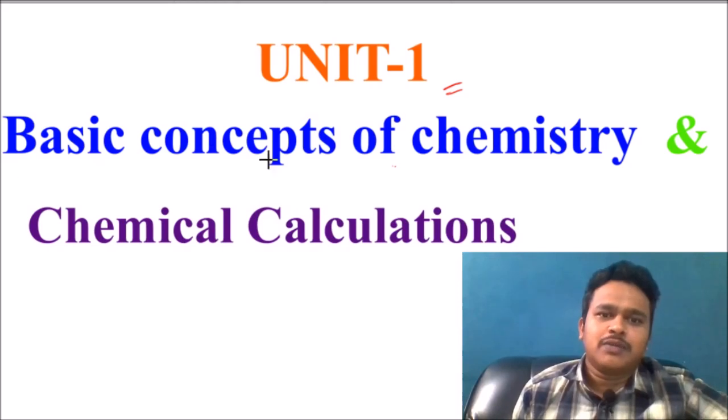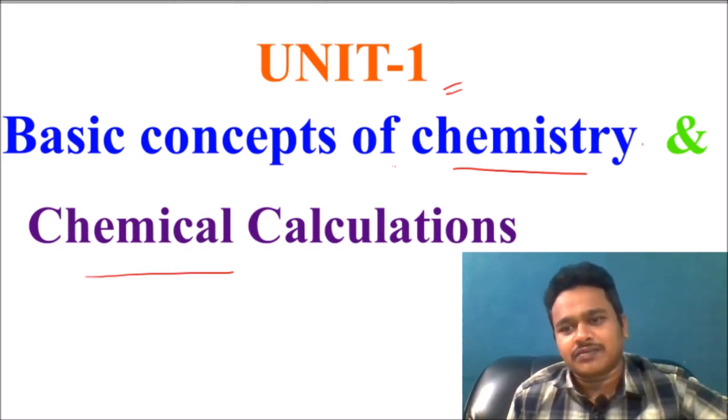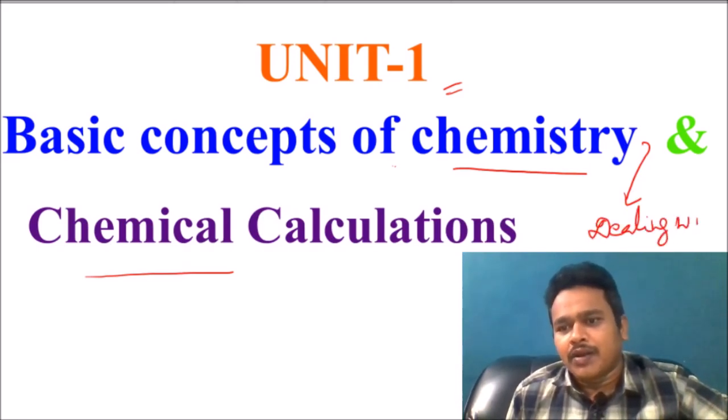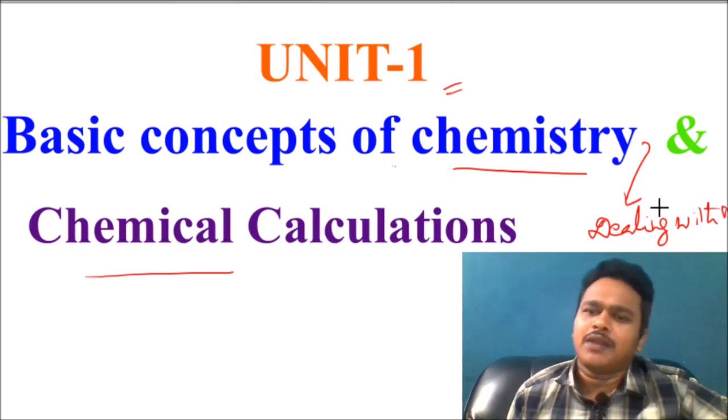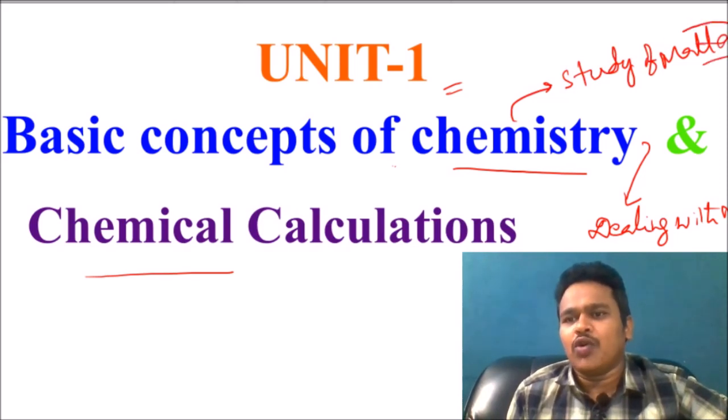So what is the concept? Basic concepts of chemistry and chemical calculations. Generally, the meaning of chemistry is that it is dealing with matter. Dealing with matter means the study of matter. That is what chemistry we are going to study.